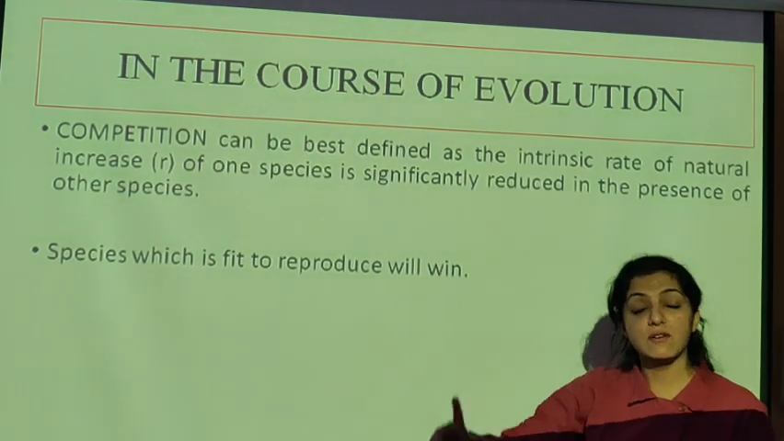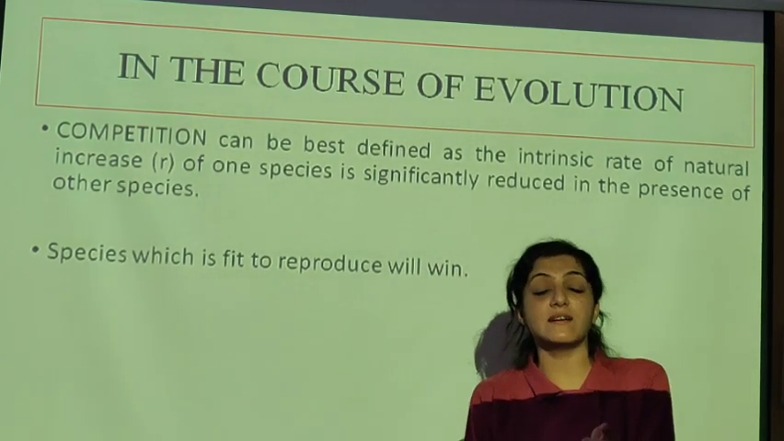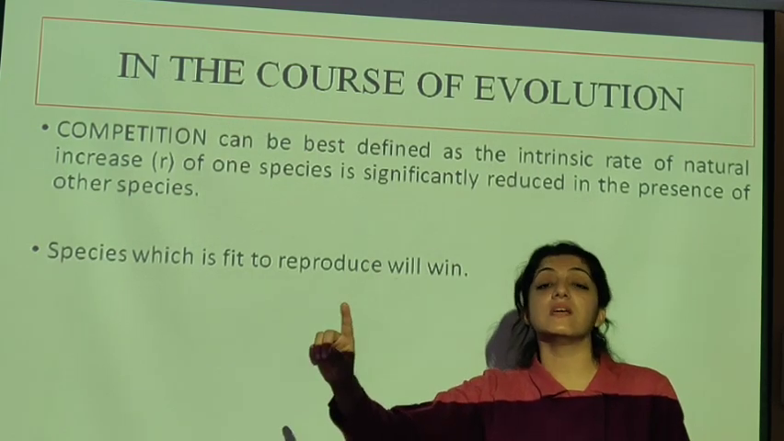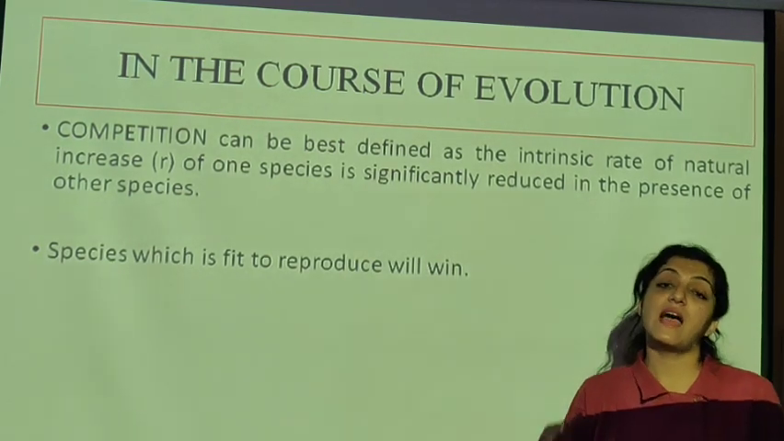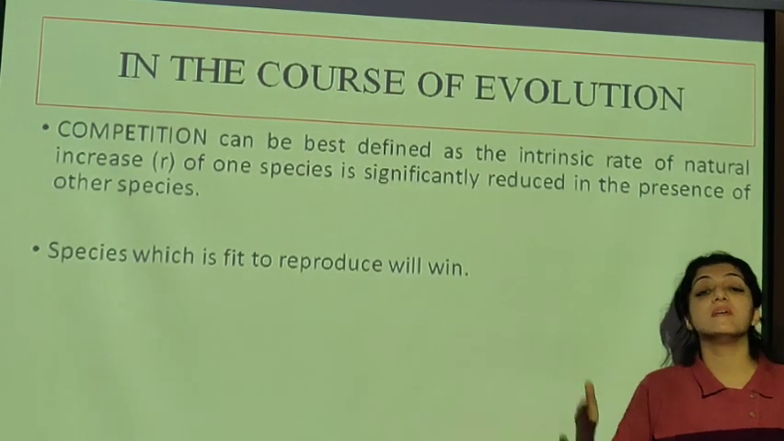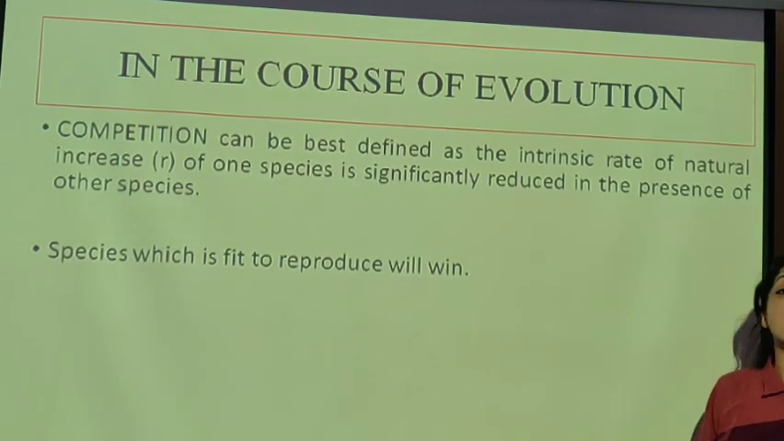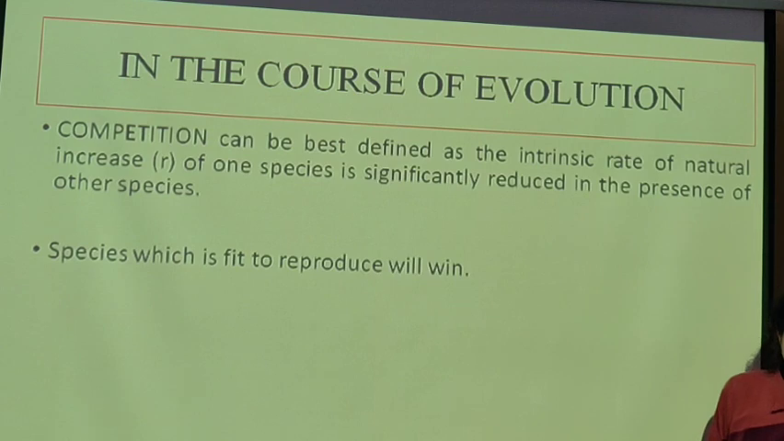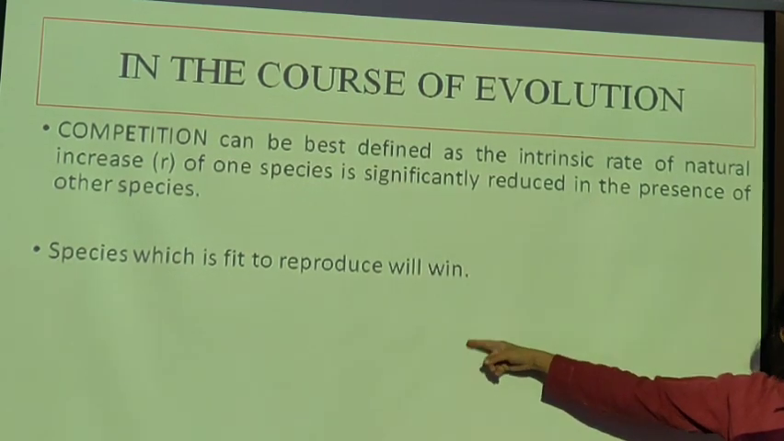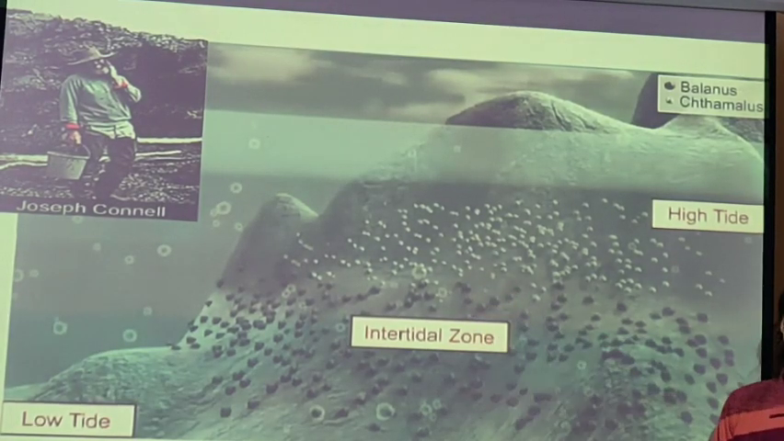When I am saying survival of the fittest, when I am saying survival of the one who can reproduce at its best, I am saying कि जिसकी natural intrinsic capacity reduce नहीं होगी. Natural intrinsic power जो है वो reduce नहीं होगा. Means उसका growth is not going to reduce. So that is going to survive in longer terms. So species which is fit to reproduce will win. This was shown by an experiment by Joseph Connell.